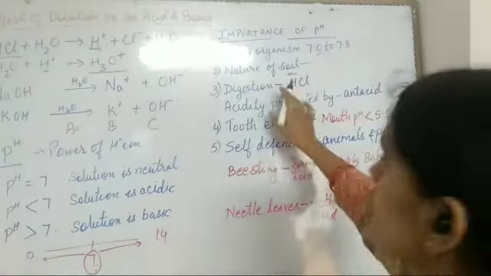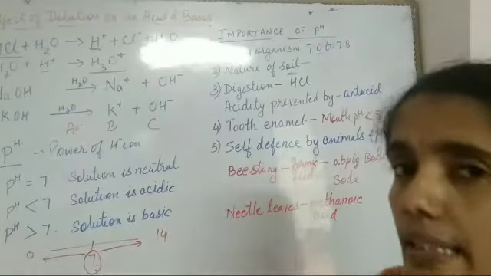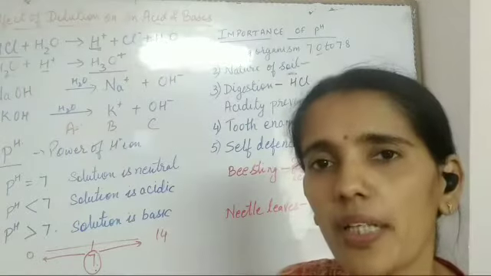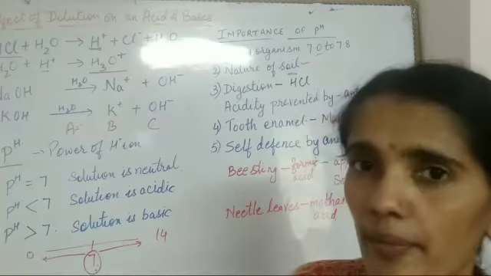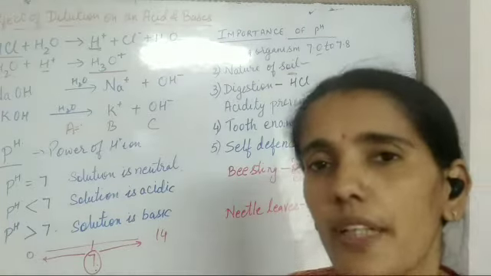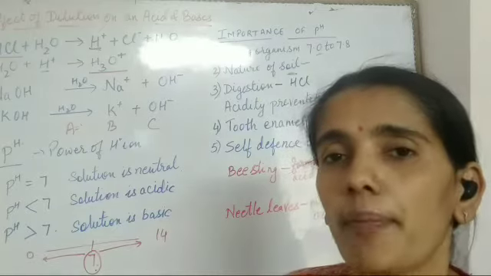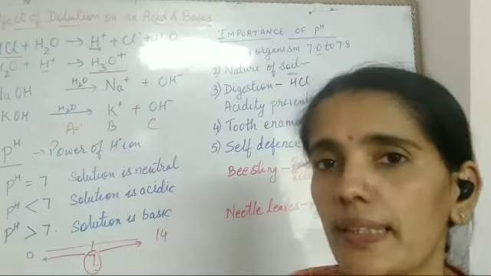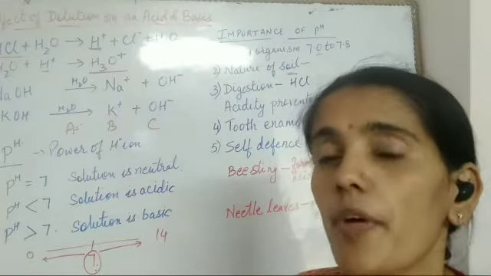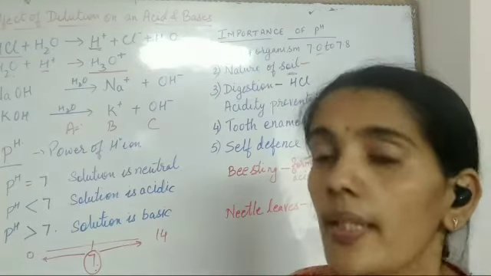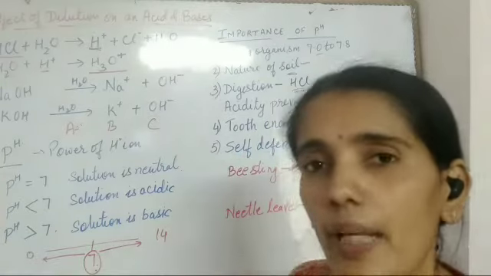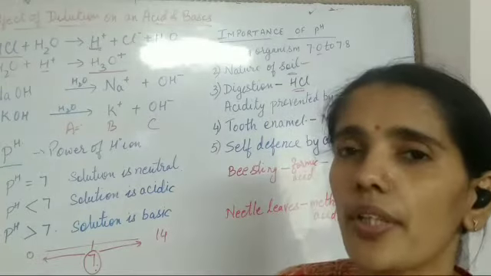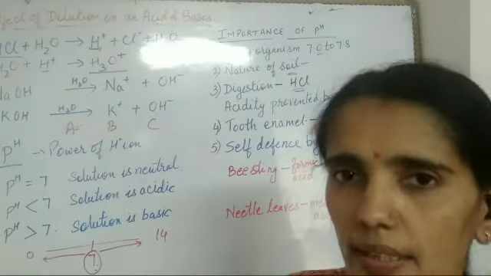Next is digestion. In digestion, we have studied HCl is released from stomach. So, what is the function of that HCl? It helps in digestion. Fine. But you must have heard many times that many of the persons are having problem of acidity. Okay. That is due to the release of HCl only. Now, how it can be treated? It can be treated with the use of antacids.